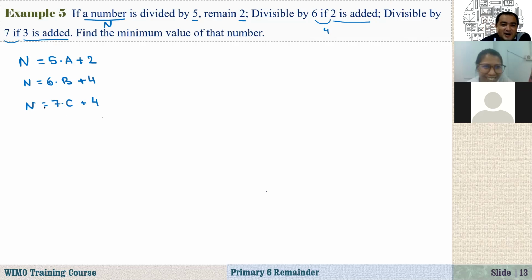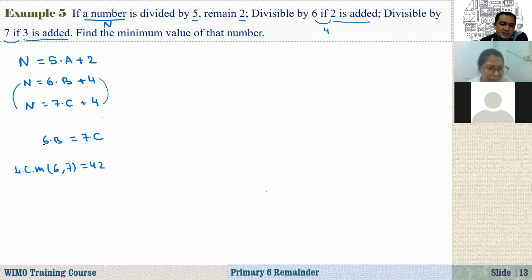Now, if you look at this n, the same, right? And this 4, the same, right? So that means that 6 times b should be equal to 7 times c. What numbers are divisible by 6 and divisible by 7? We know that 6 and 7 don't have any common factor except 1, so the least common multiple of 6 and 7 is equal to 42.